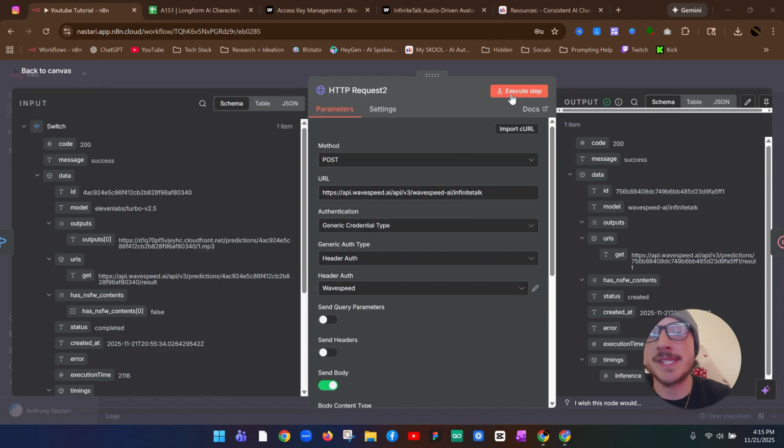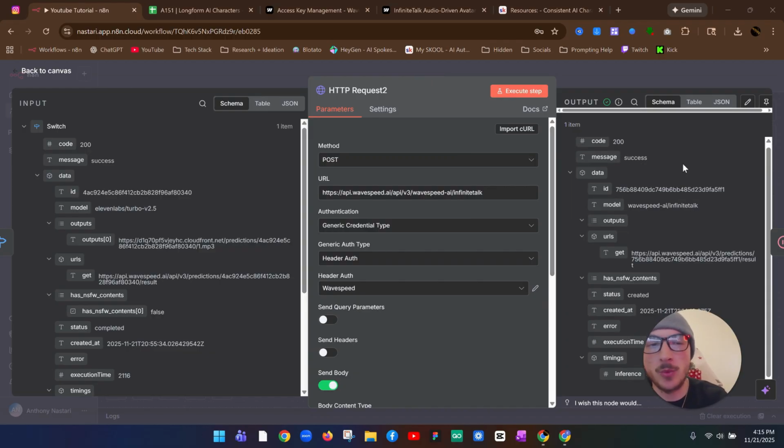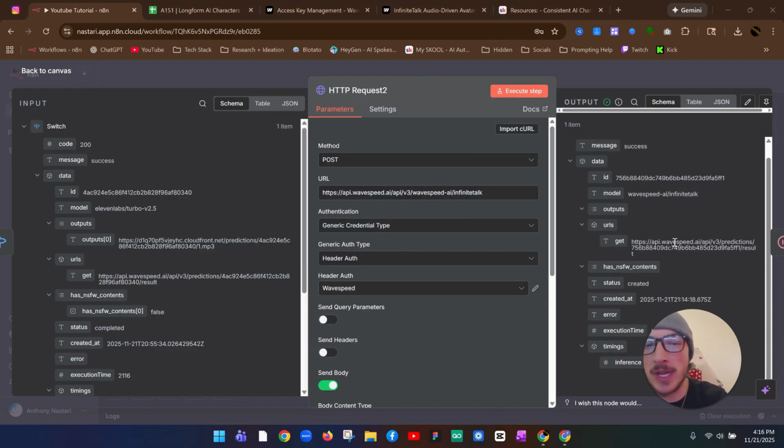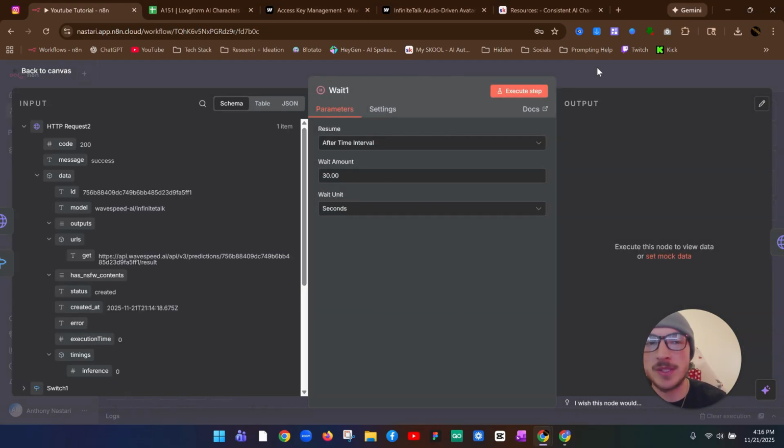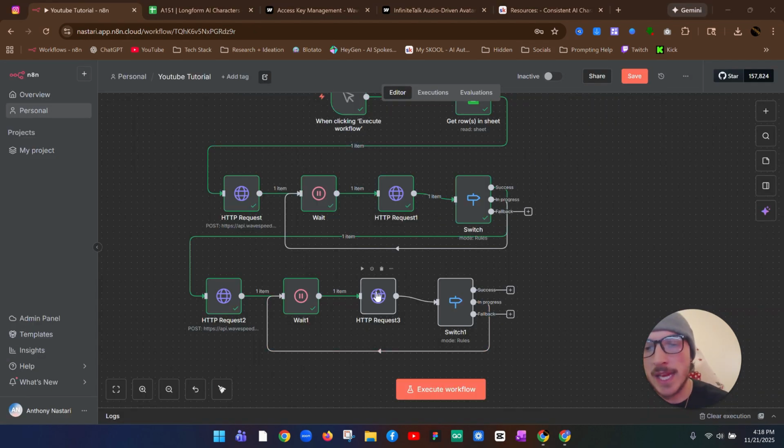When you execute this step, you should get a message of success, and what that means is that it did pass our request into the system. And now for the next step, we're going to pick a wait node, just like before, and we can set that to 30 seconds again. We'll execute that step.